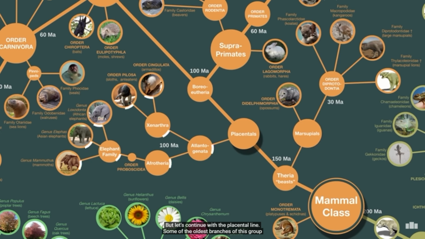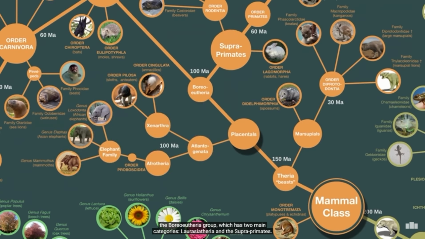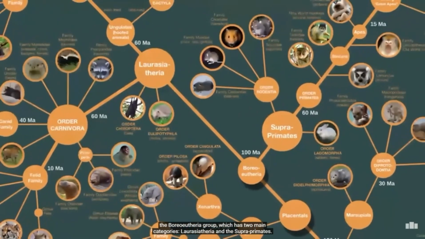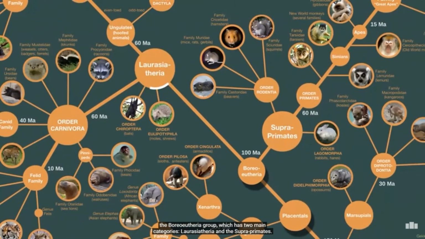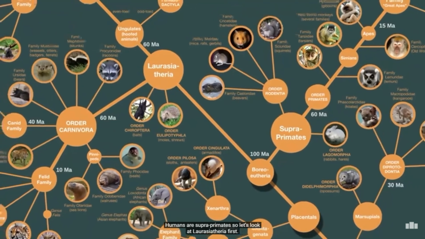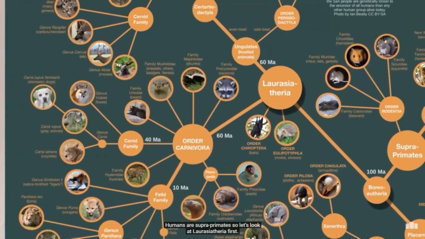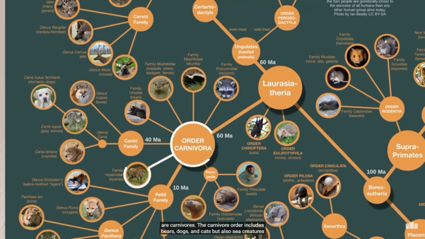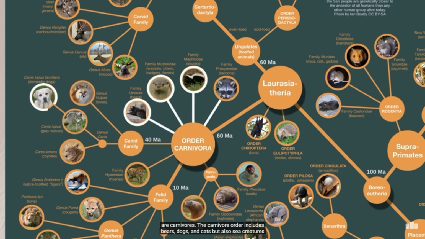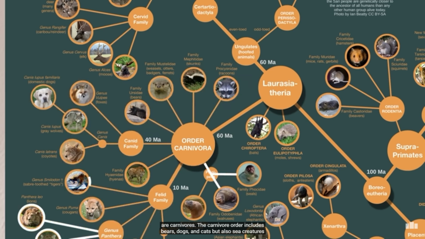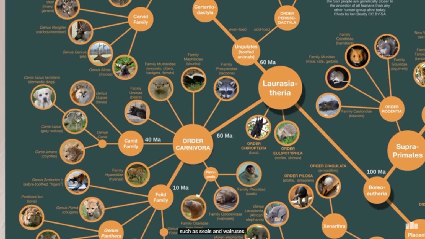Some of the oldest branches of this group eventually lead to elephants, as well as sloths and armadillos. But another branch leads to the Boreoeutheria group, which has two main categories, Laurasiatheria and the supraprimates. Humans are supraprimates, so let's look at Laurasiatheria first. Lots of well-known animal species belong to Laurasiatheria, including all of those that are carnivores. The carnivore order includes bears, dogs, and cats, but also sea creatures such as seals and walruses.